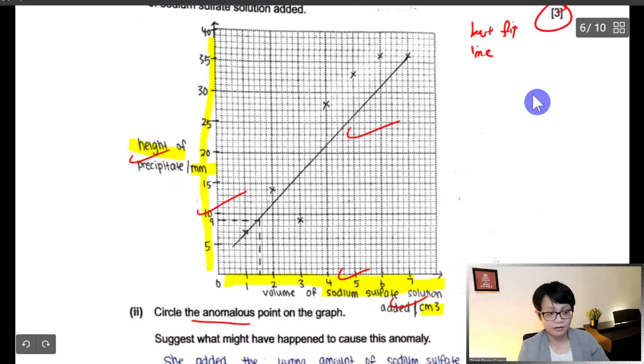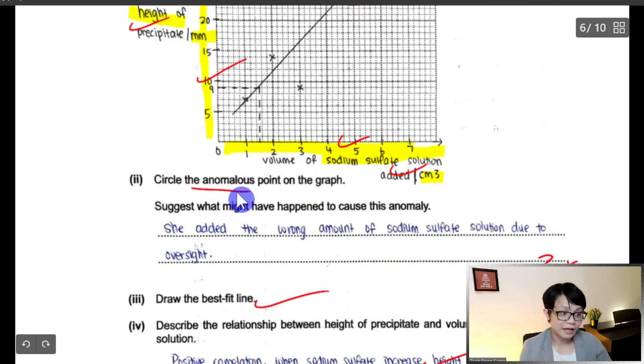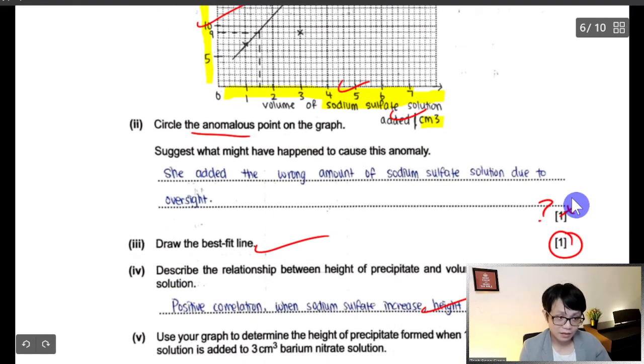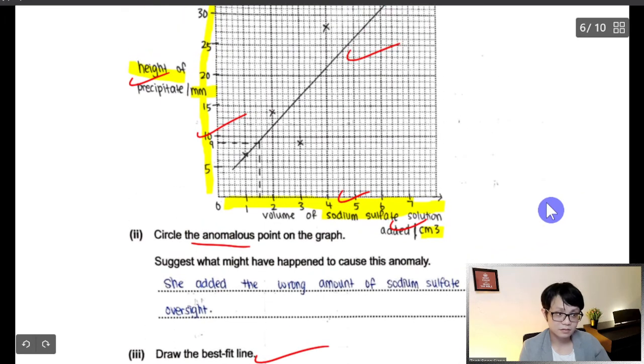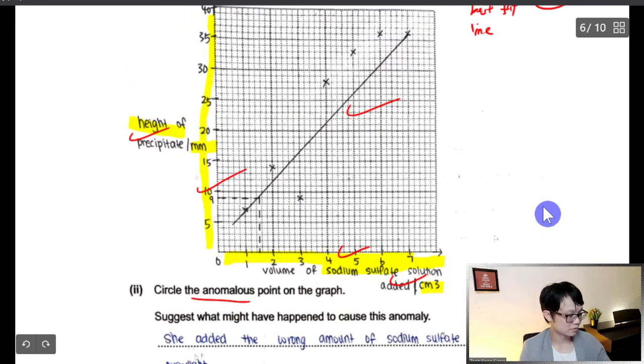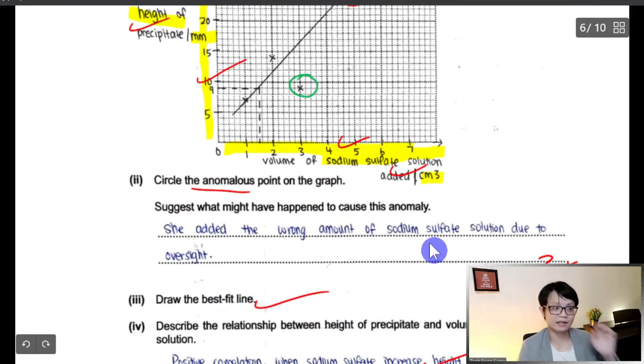Usually for a graph. Circle the anomalous result. The student didn't get any mark. The reason is the student didn't circle. So where is the circle? So where is the anomalous result? 3. Yeah, so you need to circle it. Of course you need to circle it and explain whatever, due to accident or not enough sodium, whatever.